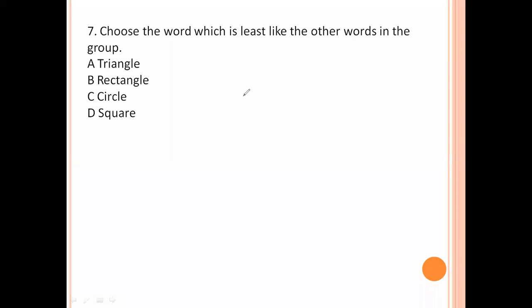Choose the word which is least like the other words in the group. Triangle, rectangle, circle, square. So triangle, rectangle, square, all these are formed with the help of length and breadth values. Whereas the circle is formed with a circular form, it has only radius. So option number C is the right answer.